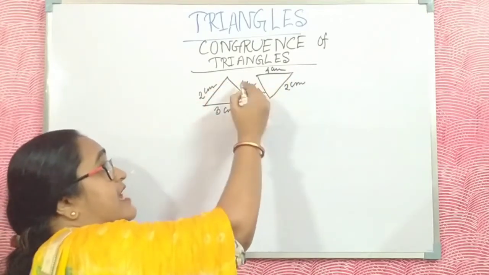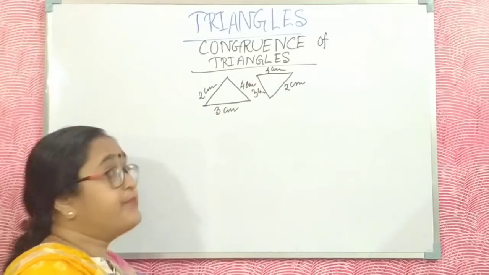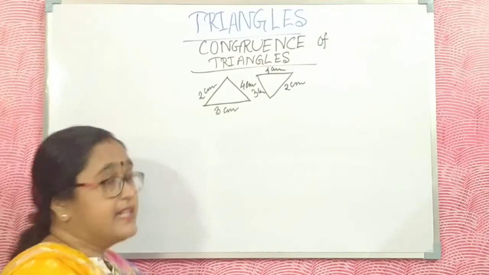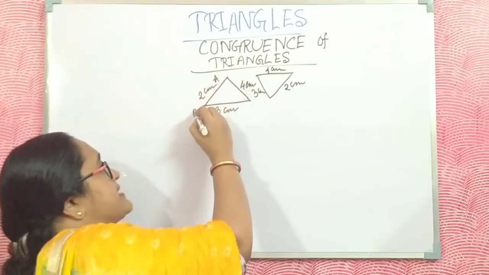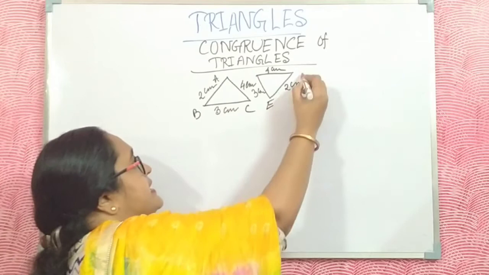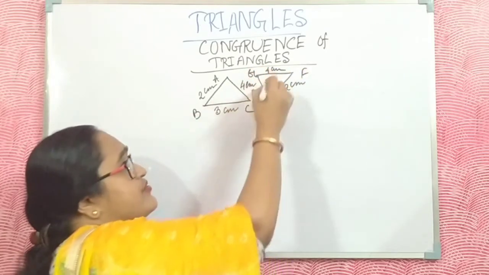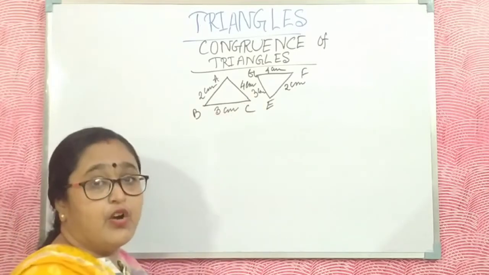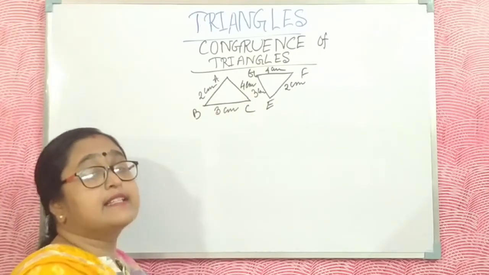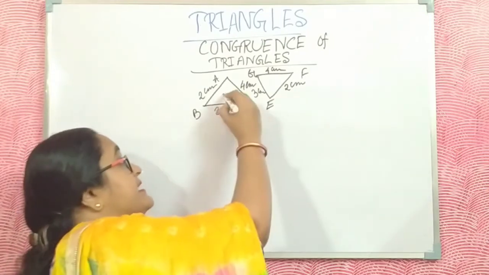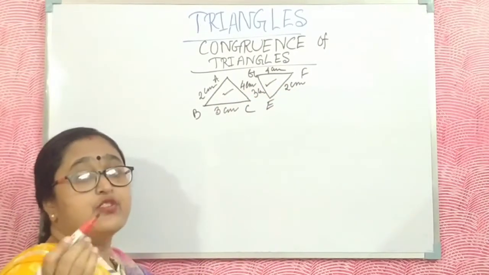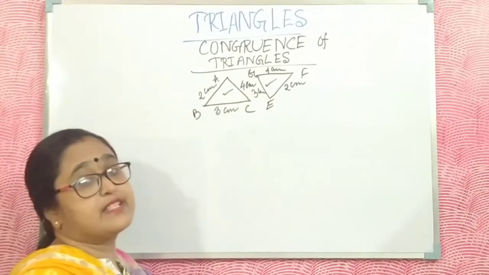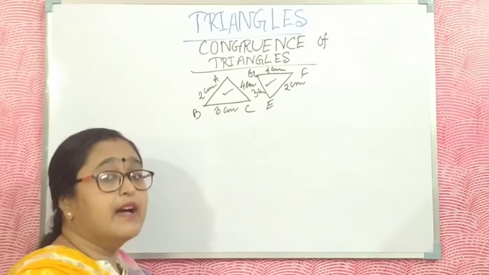These two triangles have the same lengths. Even if I place one reversed, it doesn't matter. These two triangles ABC and EFG are the same size on each side. All the sides are the same length, and the area is also the same.